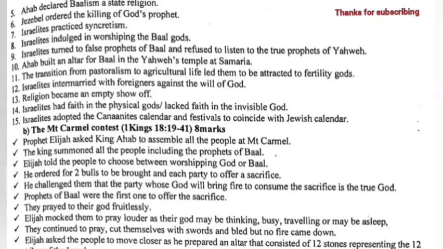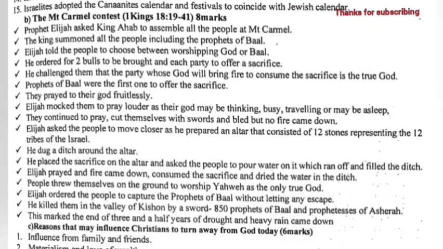The Mount Carmel contest. 1 Kings chapter 18 verse 19 to 41. Prophet Elijah asked King Ahab to assemble all the people at Mount Carmel. The king summoned all the people, including the prophets of Baal. Elijah told the people to choose between worshipping God and Baal. He ordered for 2 bulls to be brought and each party to offer sacrifice. He challenged them that the party whose God will bring fire to consume the sacrifice is the true God.